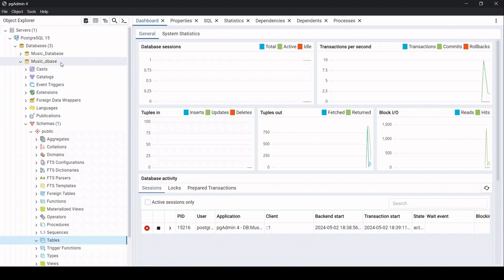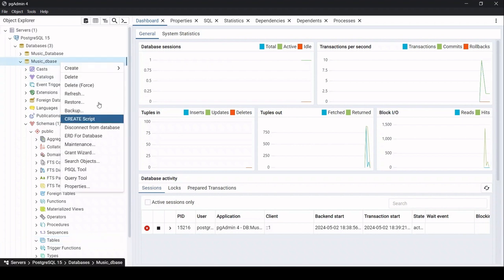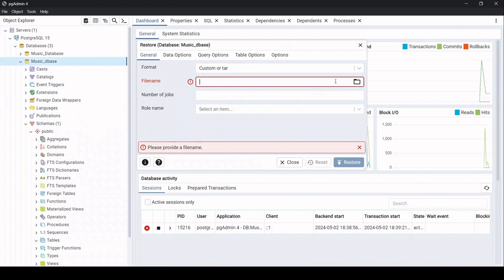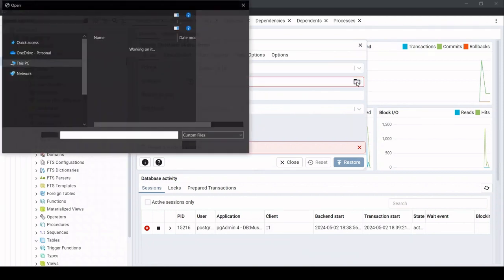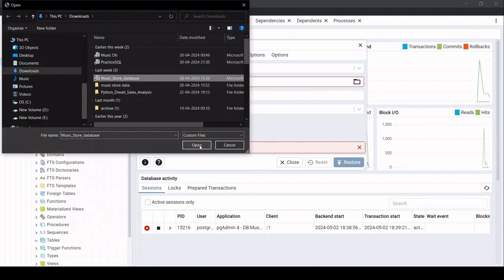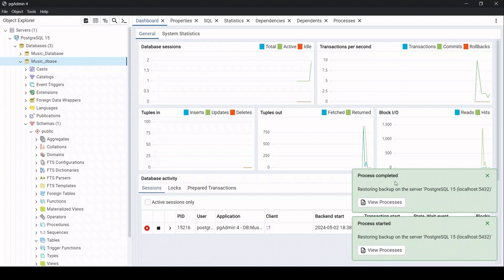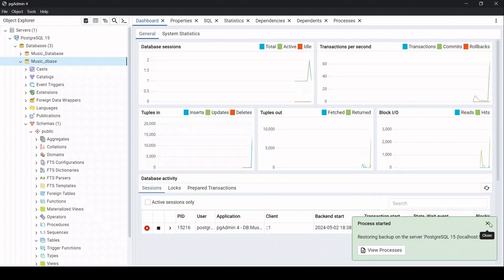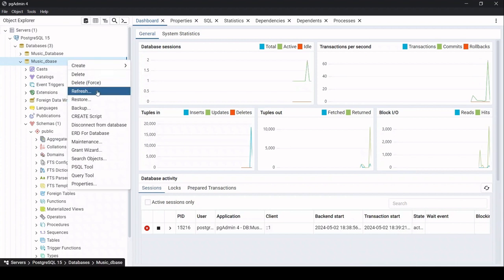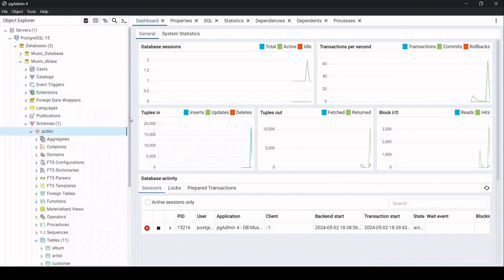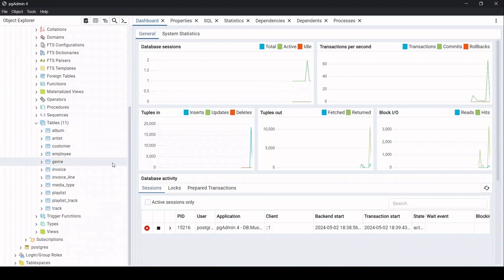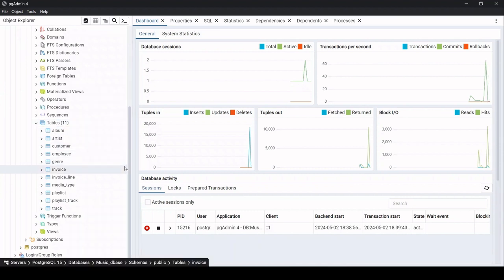So for that reason, we will restore the SQL file, and let me just import the file name here. Ours is the music store database. Open, restore. We can see that the process has started and completed. It hardly takes 2 or 3 seconds. Now we will refresh this and check how it is. Now we have a couple of tables, like album, artist, customer, employee, invoice, playlist and track.